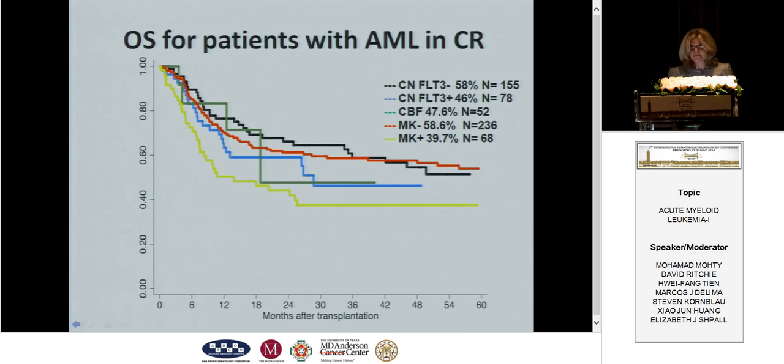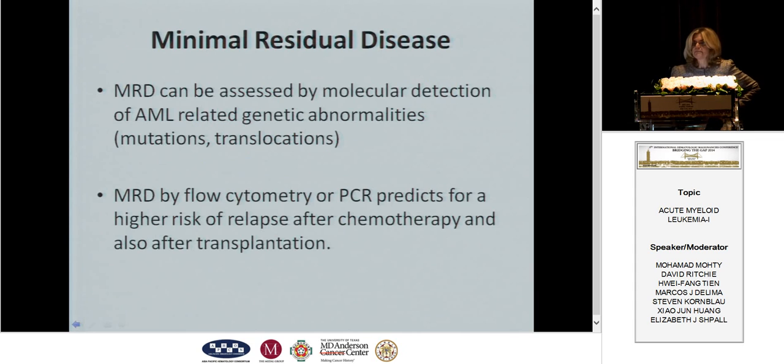You can see here in the survival curves, and you heard so elegantly from Dr. Tien and Dr. De Lima, that FLT3 positivity, this is the overall survival for patients with AML and CR. FLT3 positivity confers a worse prognosis. Core binding protein is intermediate, and monosomal karyotype is worse than monosomal karyotype negative. It's clearly impacting survival. MRD can be assessed by molecular detection of AML using mutations or translocations.